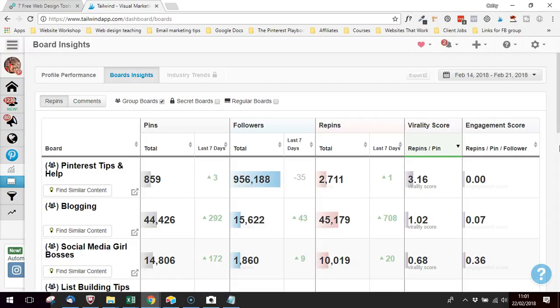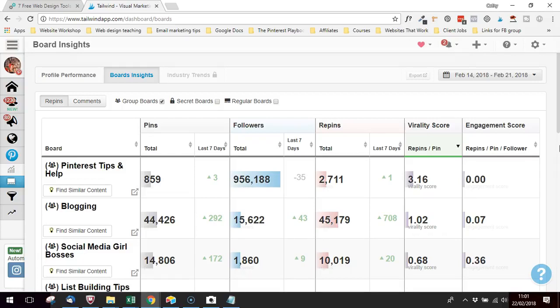And I do wonder if by association with boards that maybe aren't active enough or that the content isn't curated properly, that by association you get marked down by the Pinterest algorithm. Now I don't know this for a fact, but it's certainly something worth thinking about. And so about once a month or so I like to just go in and have a look at how my group boards are performing and whether or not I want to stay with them.